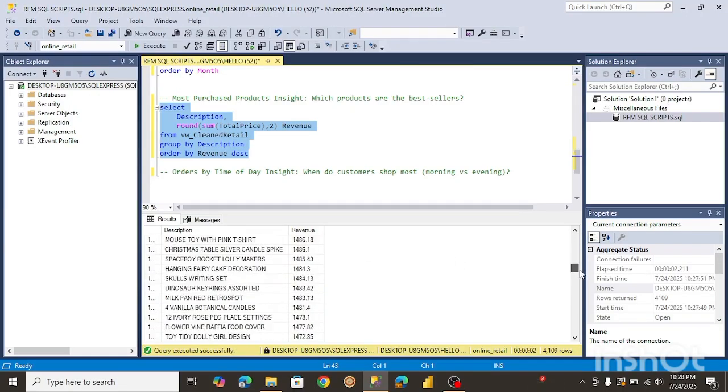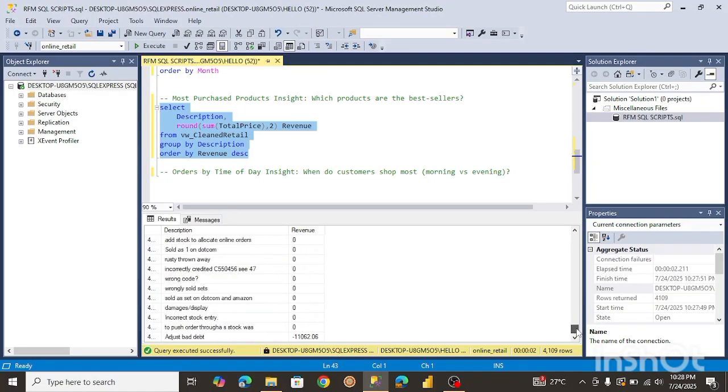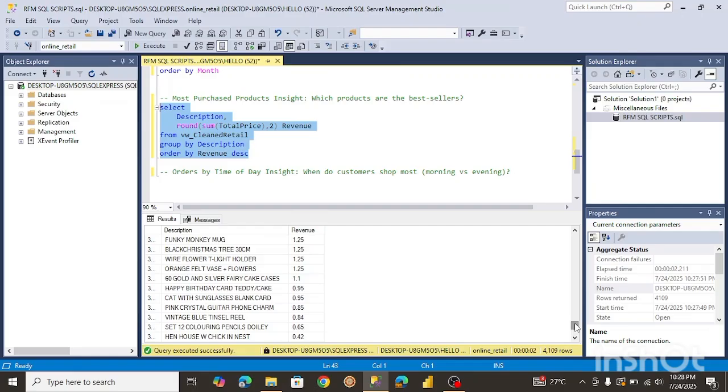It's quite easy. And the one that's not really doing much for us, that we might have to get rid of in our inventory, would be, oh god, okay, since we have some debt over here, but I'm looking for a real product that's not generating any revenue. So that will be around here. Hen house with chicken in nest. It's not really doing much, so they might have to remove that from their inventory.